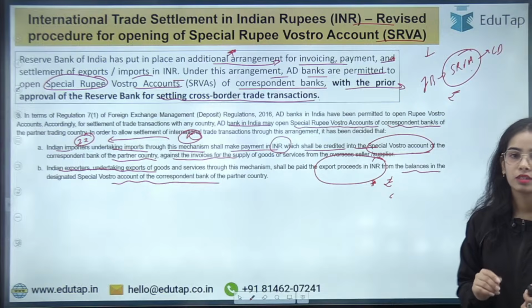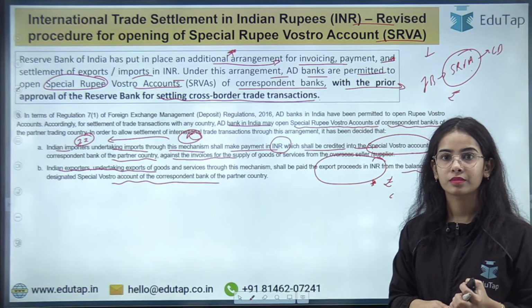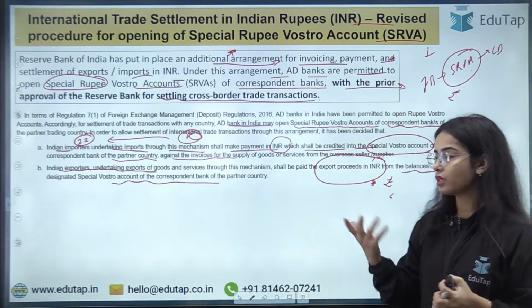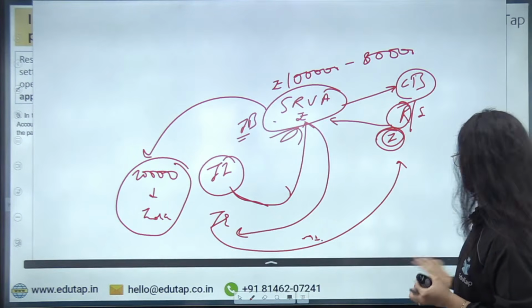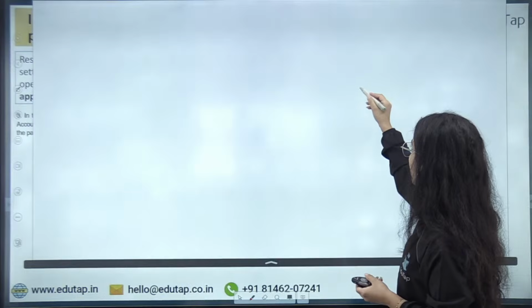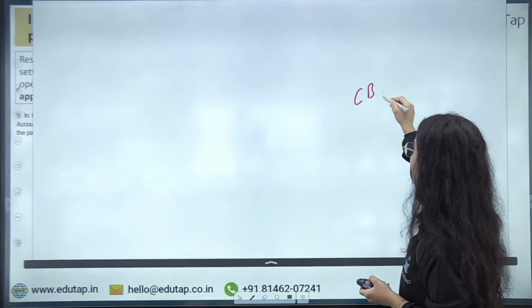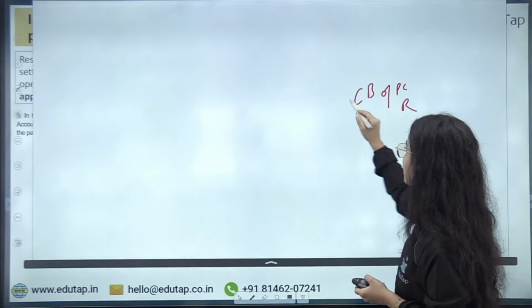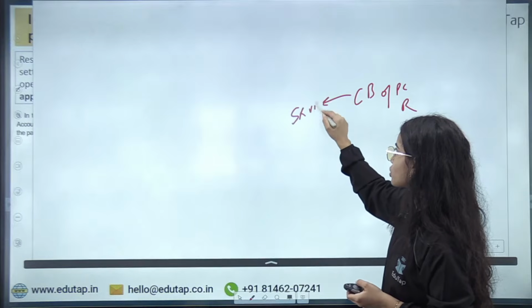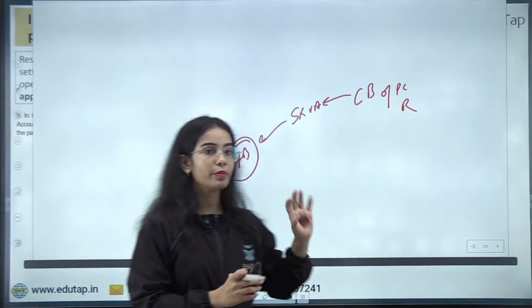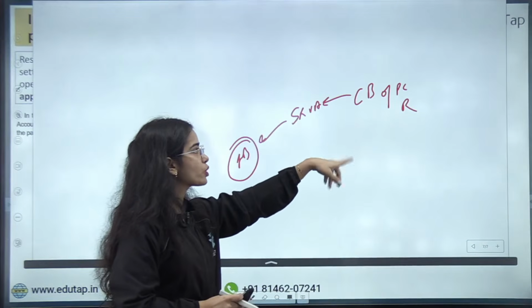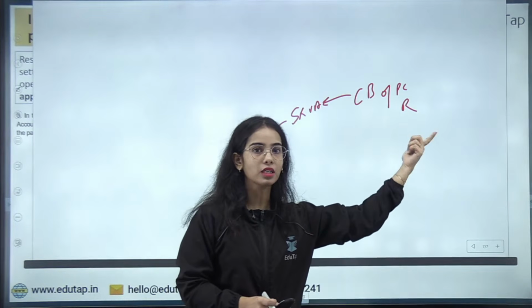Got it? Basically, the correspondent bank of the partner country, let's say Russia, has opened a special rupee Vostro account with the Indian bank. So the Indian bank is maintaining the special rupee Vostro account of the correspondent bank of the partner country.